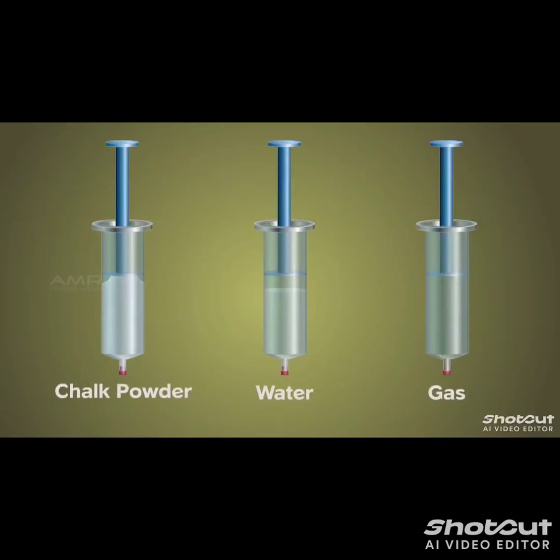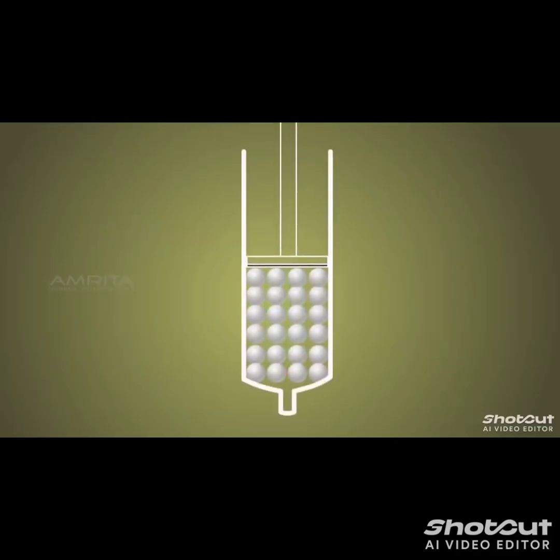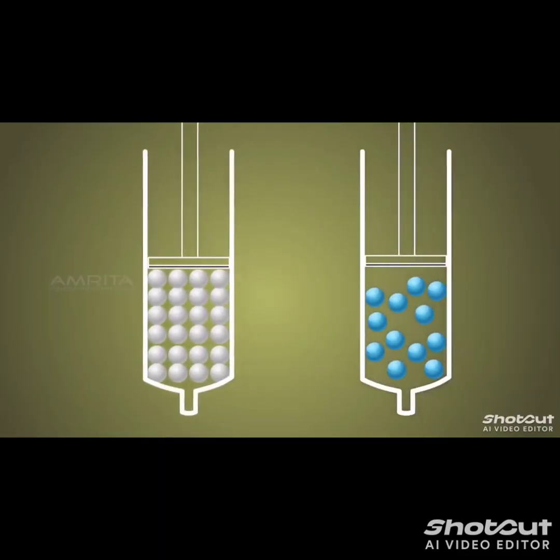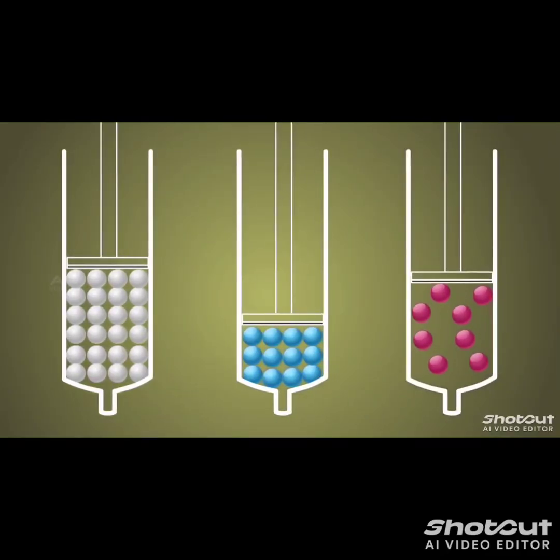You will see that the syringe with solid is not compressed because solids are rigid. The syringe with water is compressible because the space between the particles is moderate when compared with solids. The empty syringe can be easily compressed because the particles in a gas have more space between them.